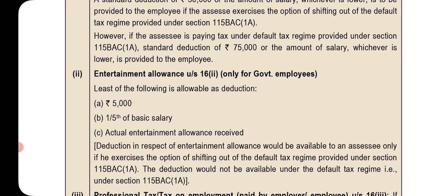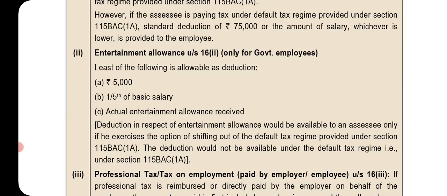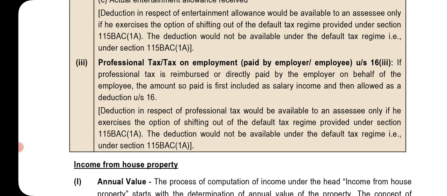Entertainment allowance under section 16(2), only for government employees. Least of the following is allowable as deduction: rupees 5,000, or 1/5 of basic salary, or actual entertainment allowance received. Deduction in respect of entertainment allowance will be available to an SSE only if he exercises the option of shifting out of the default tax regime provided under section 115BAC(1A). The deduction would not be available under the default tax regime, that is under section 115BAC(1A). Professional tax or tax on employment paid by the employer or employee under section 16(3).